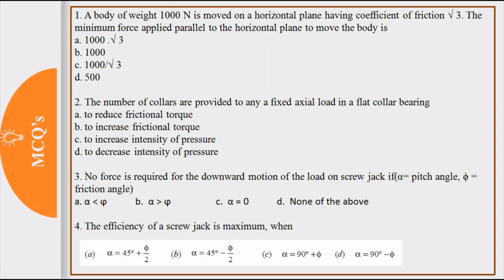Now second, the number of collars are provided to any of fixed axial load in a flat collar bearing, and options are: to reduce frictional torque, to increase frictional torque, to increase intensity of pressure, and to decrease intensity of pressure. So at the time of collar bearing we have discussed that number of collars are added to decrease intensity of pressure. Okay, so answer will be D, to decrease intensity of pressure. Torque value will be same.